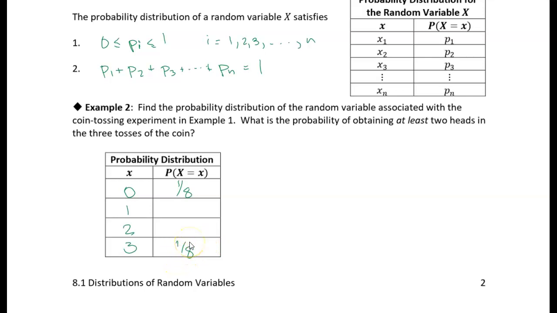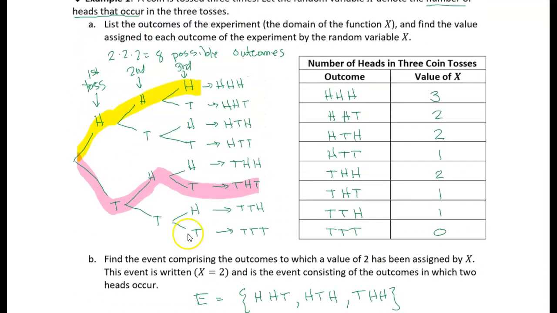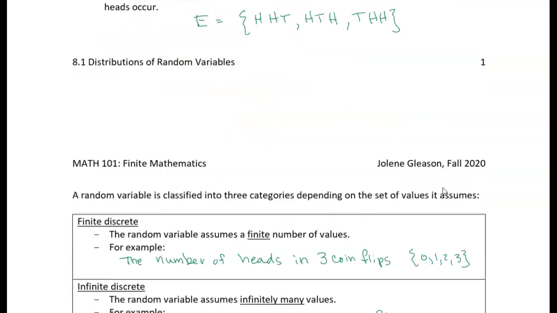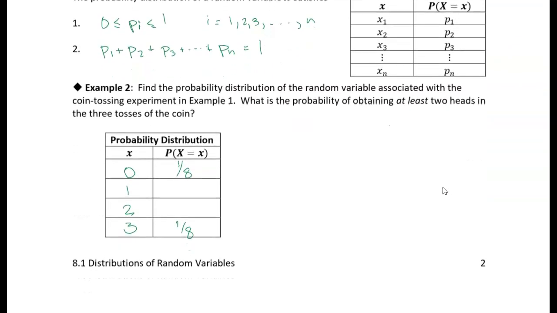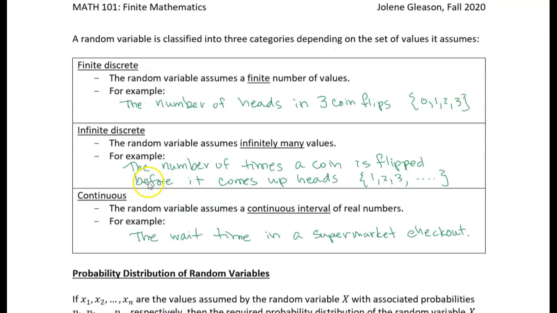Now for the others, notice for a random variable of 1, we have 3 different, equally likely ways of getting 1 head. So 3 out of 8. Our probability for a 1 is 3 out of 8. It's basically the same with 2.